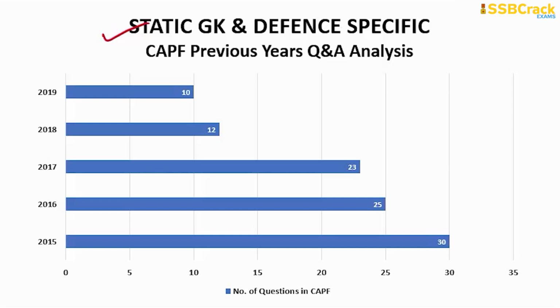You can see in the year 2019 there were only 10 questions, but in the year 2015 there were 30 questions from the GK static and defense specific portion. So there is no certainty about this particular portion. The number of questions may vary. In the year 2018 there were only 12 questions. In 17, there were 23 questions. In 16, there were 25 questions.